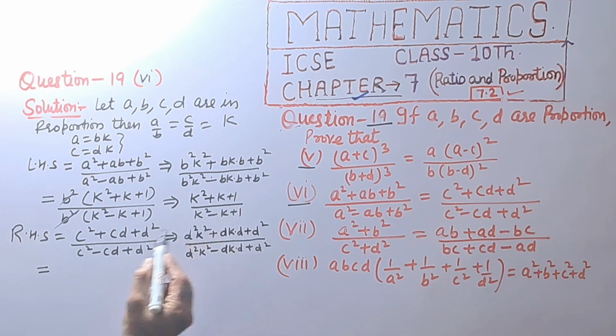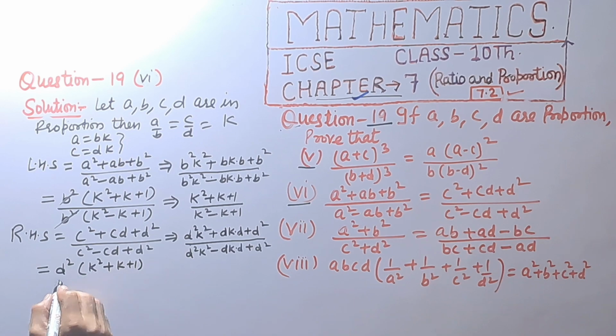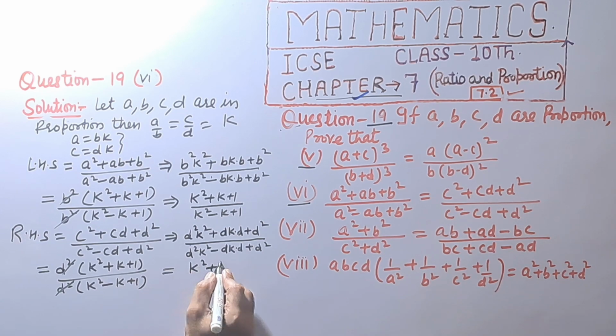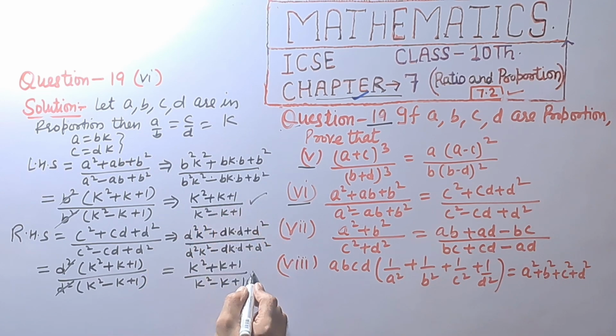We are taking common d square in bracket k raised to power 2 plus k plus 1, and divided by d square taken common, bracket k square minus k plus 1. This is cancelled and we get k raised to power 2 plus k plus 1 divided by k raised to power 2 minus k plus 1. So left hand side is equal to right hand side. LHS is equal to RHS.